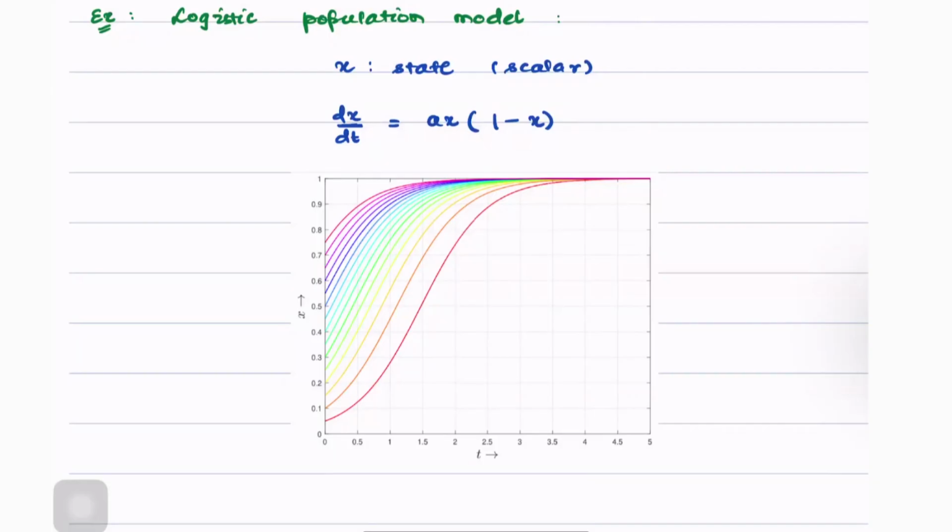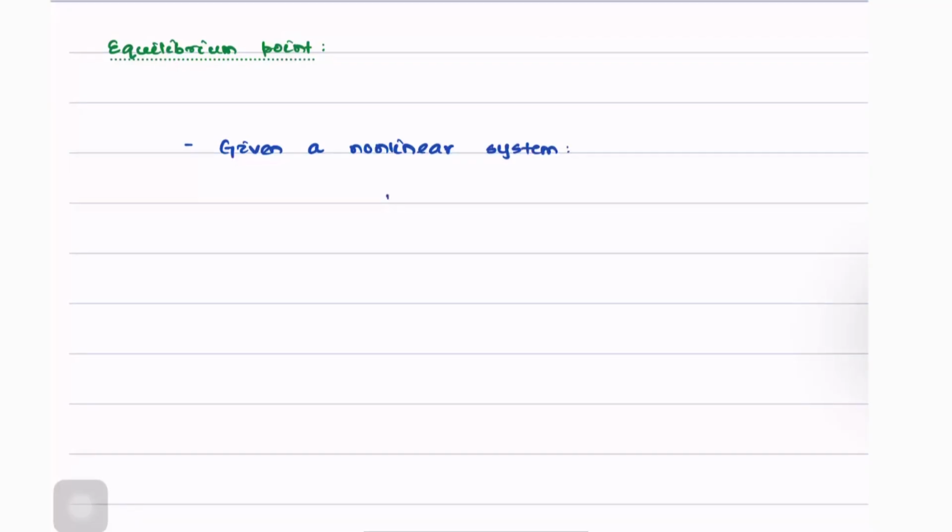Before that, let us define the notion of an equilibrium point. Given a nonlinear system whose state space representation is x dot of t is equal to f of x of t comma u of t.